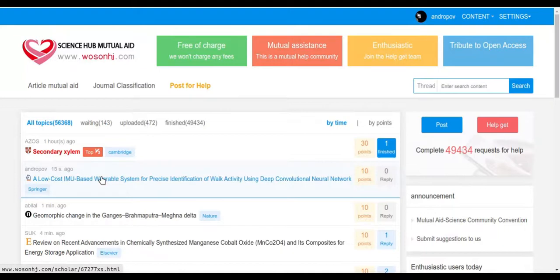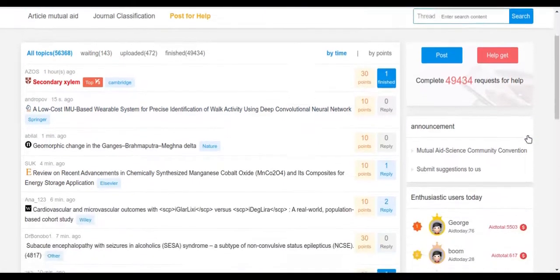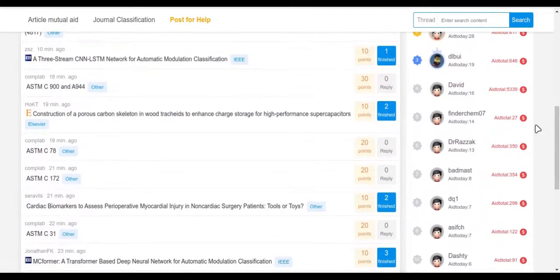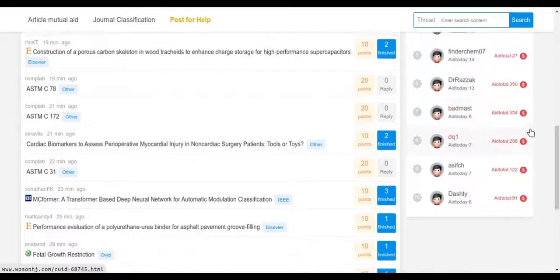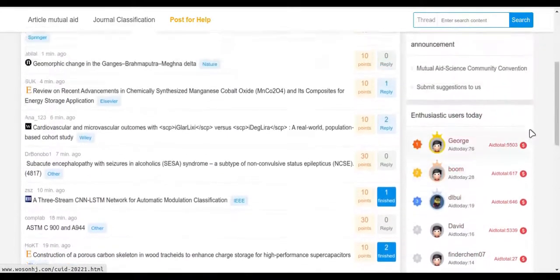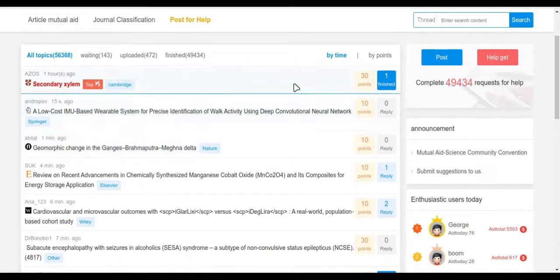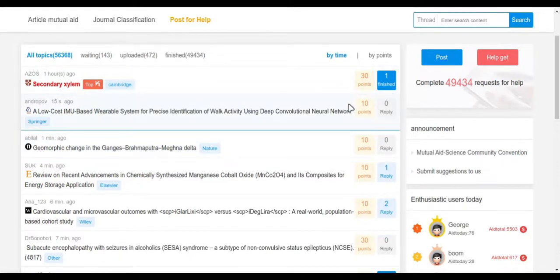So anybody who is available to take up this request, who has access to this manuscript, can simply provide it to me. On the right hand side, if you scroll down, you will find the set of users who have actually uploaded and provided the papers that have been requested. So we'll just wait till a request is served, right?